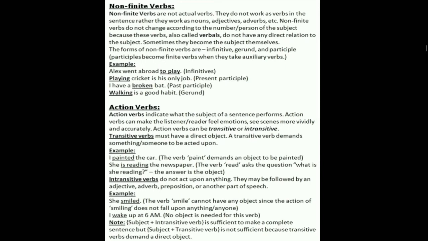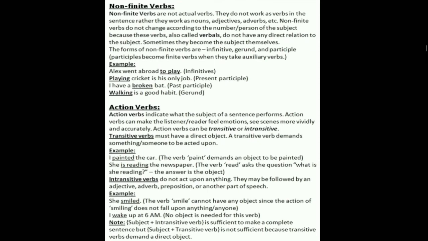What and whom. Example: I painted the car. The verb paint demands an object to be painted. What is the object? The object is the car. She is reading the newspaper. Here the verb read asks the question, what is she reading? The answer is newspaper. The object.